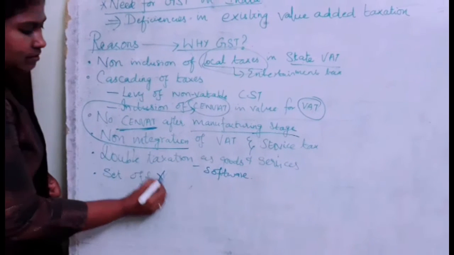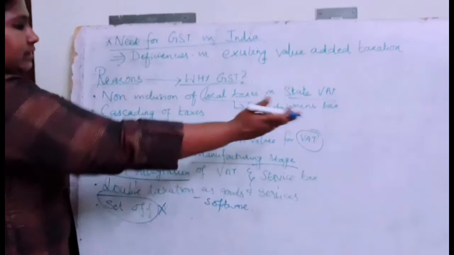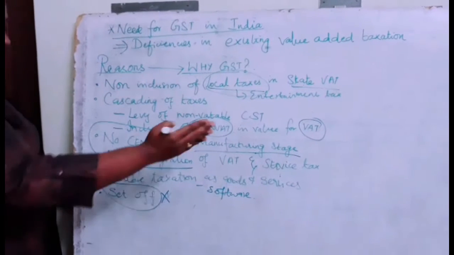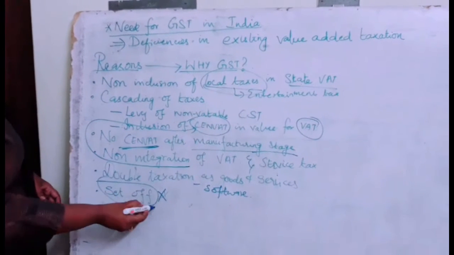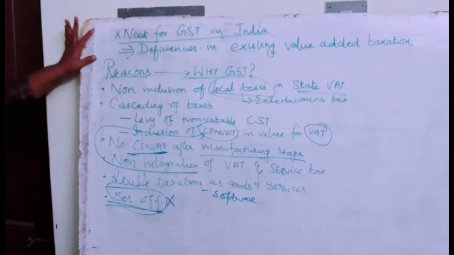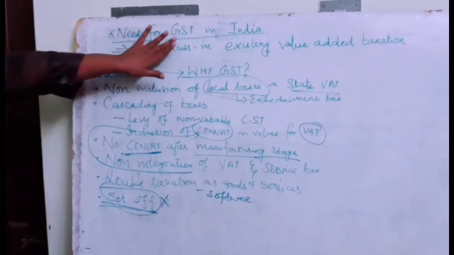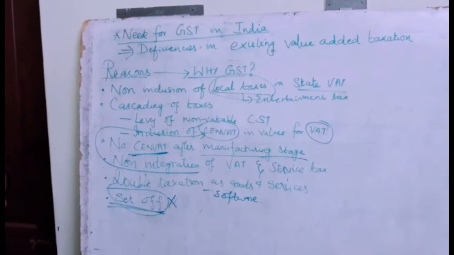Finally, there is no set off. Since the chain does not continue till the consumer, at each stage the person will not be given an opportunity to set off his tax paid. So this is the need for GST in India. Because of all these drawbacks, GST has been introduced in India.